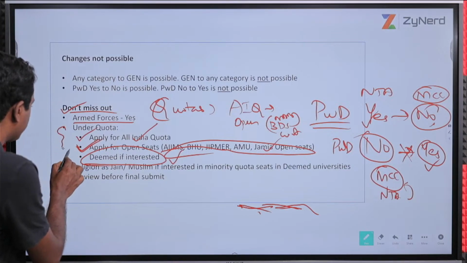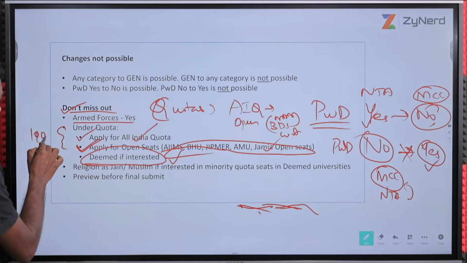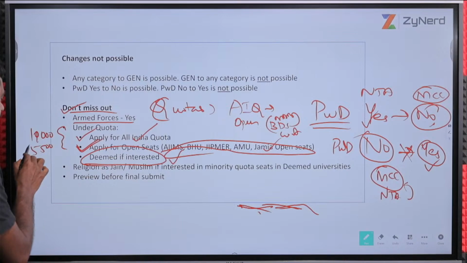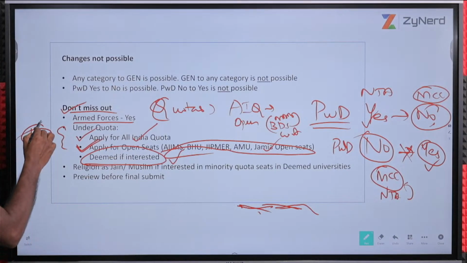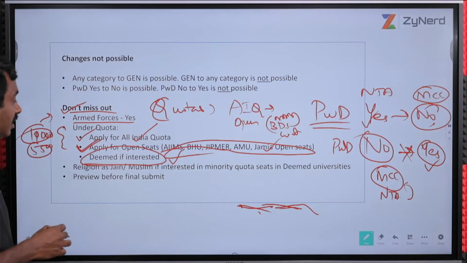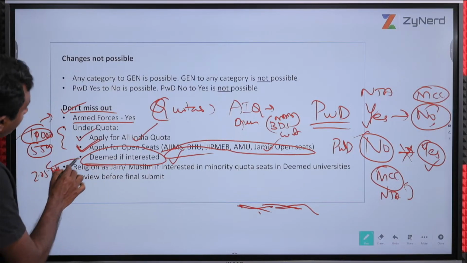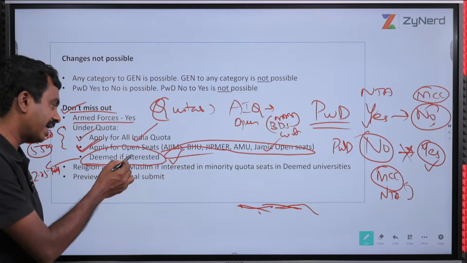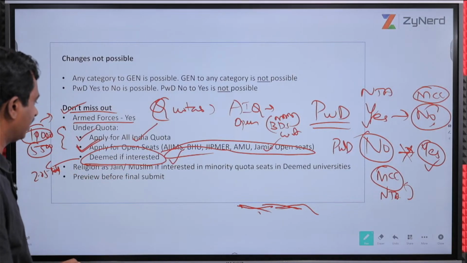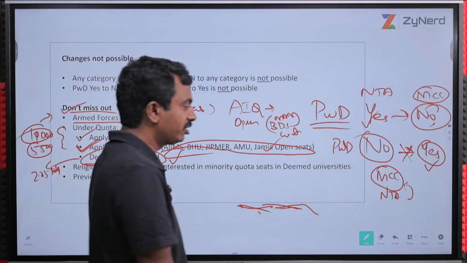If you select these two, you will pay either 11,000 or 5,500 depending upon the category you belong to, of which the security deposit is refundable. If you select deemed, you will pay 2.05 lakhs. Whether you select All India quota, open seats and deemed, all three, still 2.05 lakhs. Religion you need to select, don't miss out.